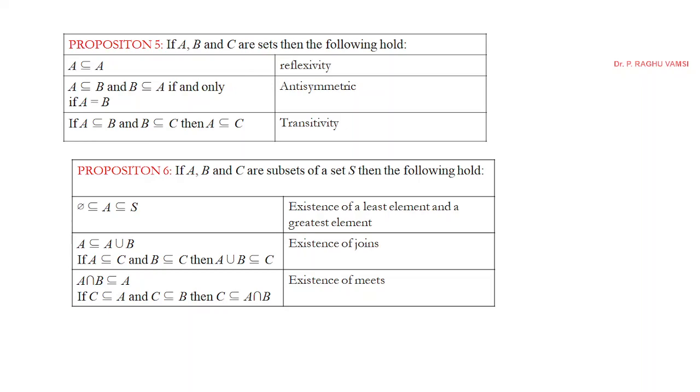Proposition 6. If A, B, C are subsets of set S, then the following holds. Existence of a least element and a greatest element.